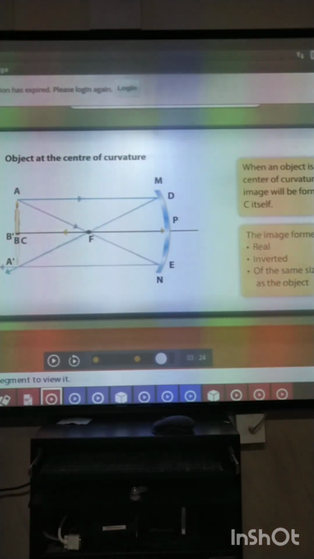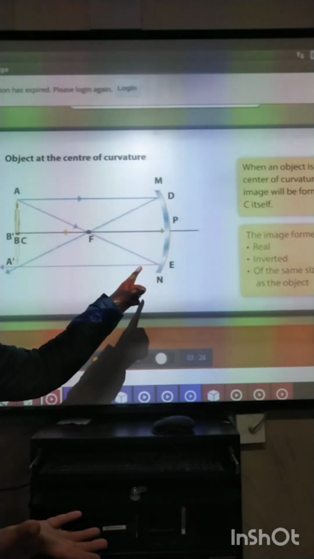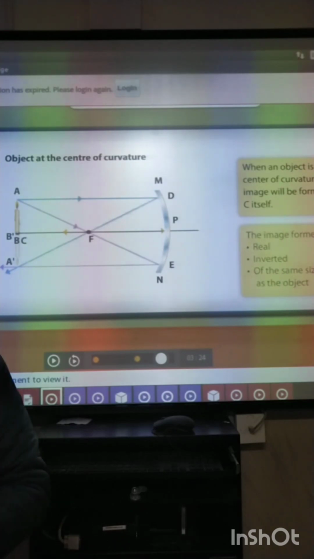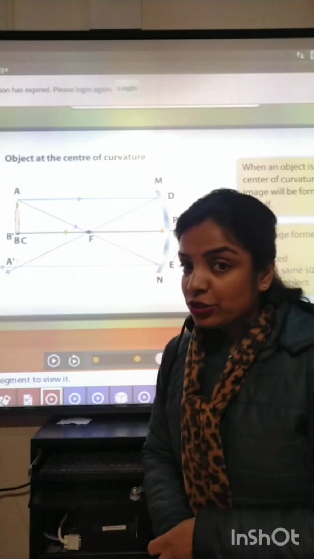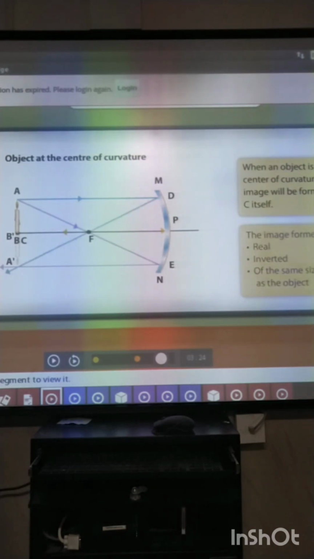And third, if the incident ray is passing through focus, just opposite of first, after reflection it will become parallel to principal axis. ठीक है? So on these basis we will have to understand the concept of image formation by a concave mirror. Okay. Now let's come to some important points of the book.